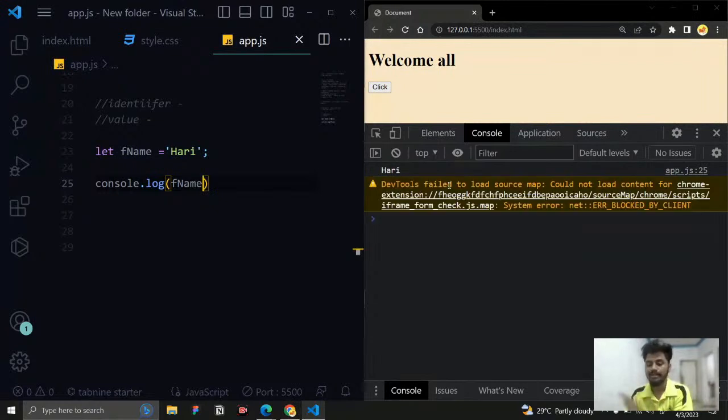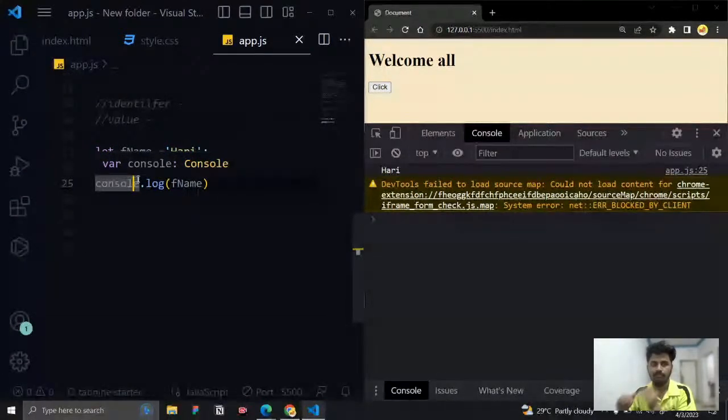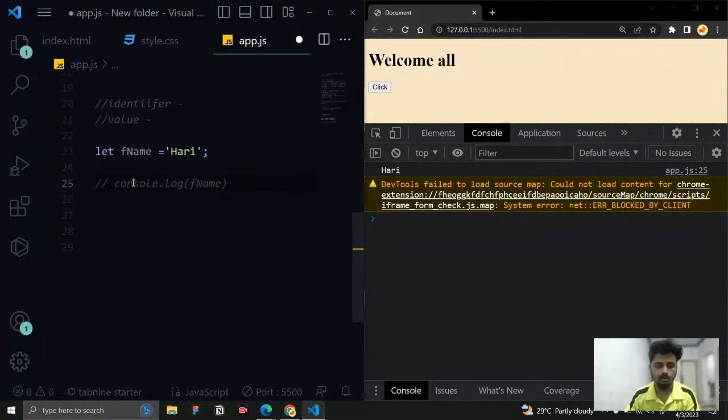So this is called debugging. And this console.log, we will use in all places to check whether our code is successful or not. Or if any functionality is not working, we can put the console.log and execute whatever I need to execute inside it, and I can understand whether my code is working perfectly or not. If it is not working perfectly, I can use this console.log and debug it. Okay, so that's all about console.log. And you can see this double slash, right?